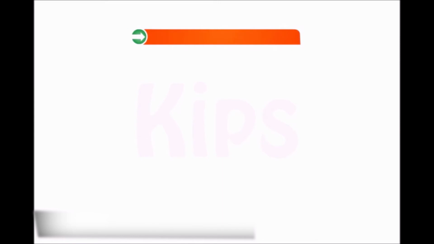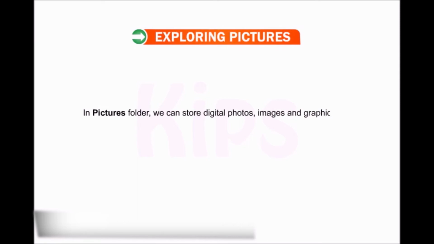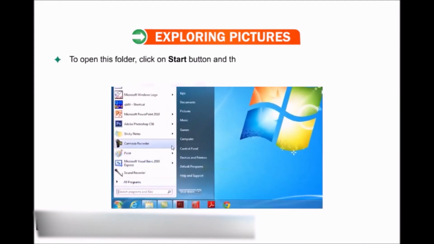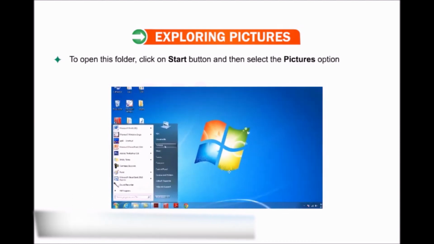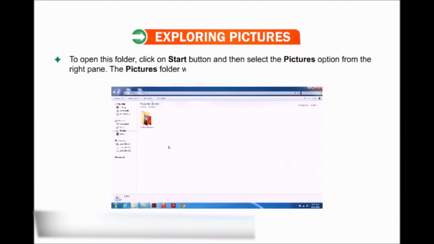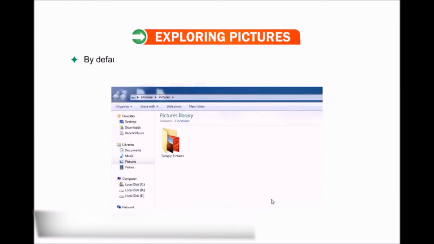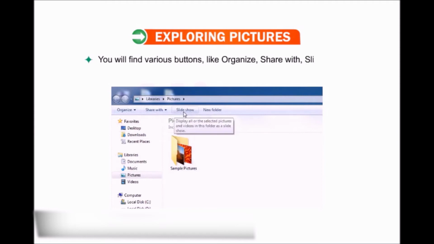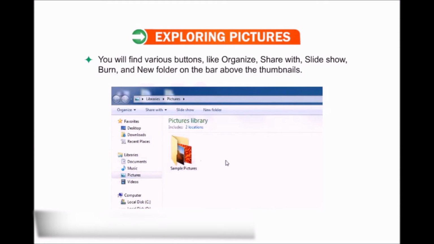Okay students, let's learn how to explore pictures. In the Pictures folder, we can store digital photos, images, and graphic files. To open this folder, click on the Start button and then select the Pictures option from the right pane. The Pictures folder will open. By default, the pictures are displayed as thumbnails in the Pictures library. You will find various buttons like Organize, Share With, Slideshow, Burn and New Folder on the bar above the thumbnails.